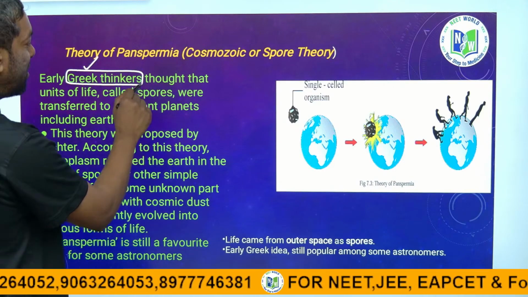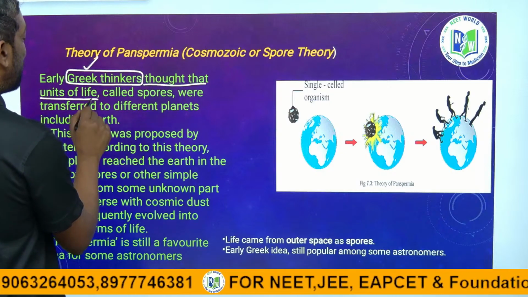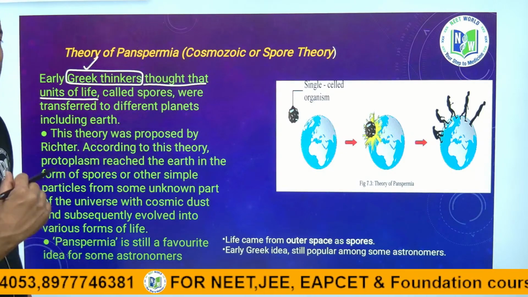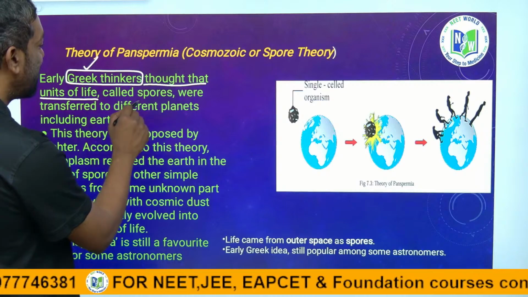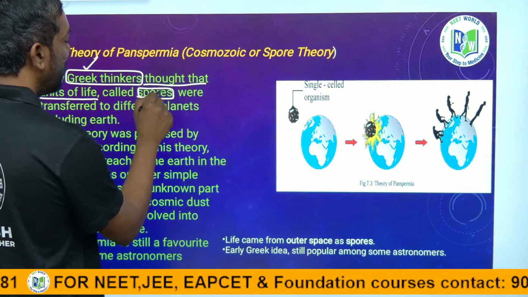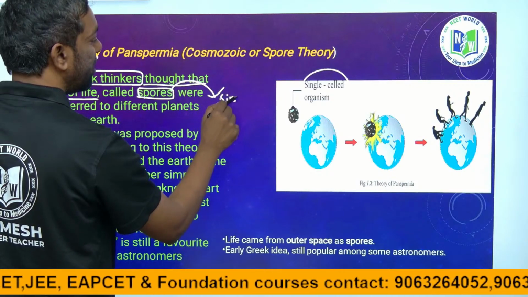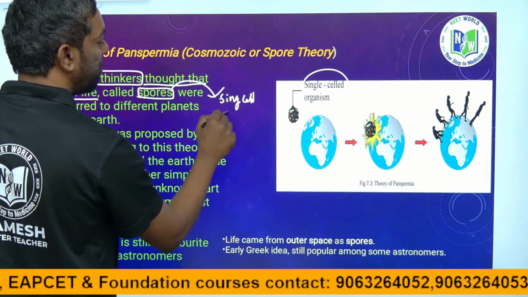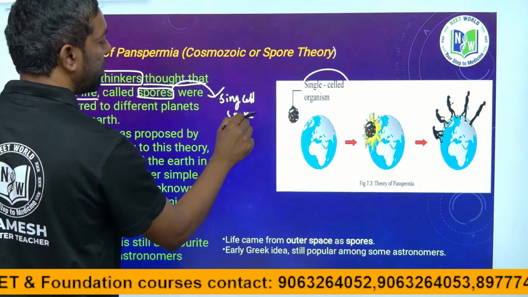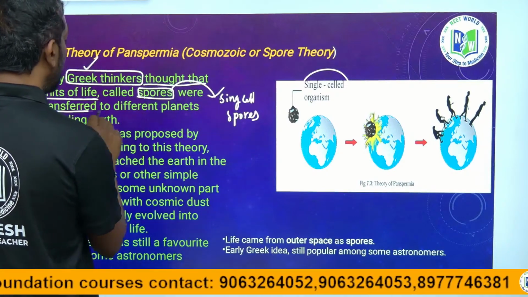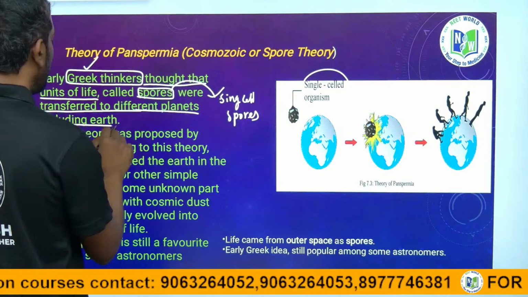They thought the units of life, called spores, meaning single cell units, were transferred to different planets including Earth.